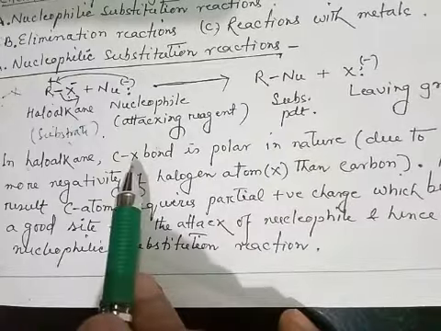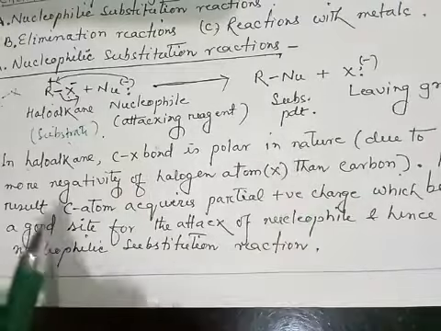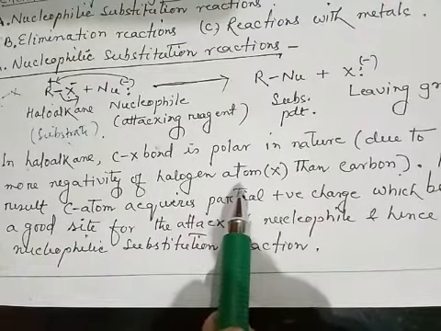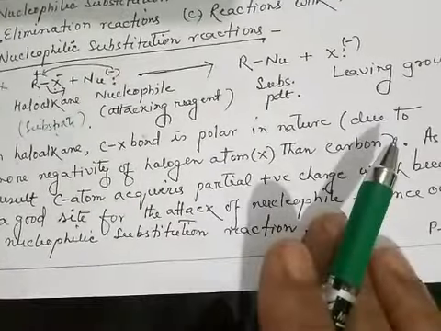In a haloalkane, the C-X bond is polar in nature due to the halogen atom being more electronegative than carbon.